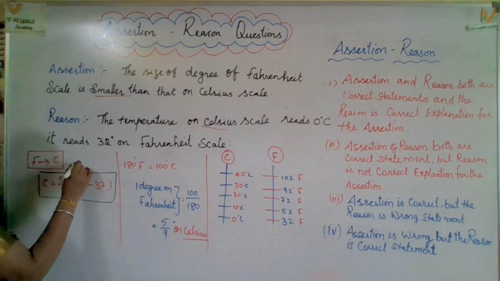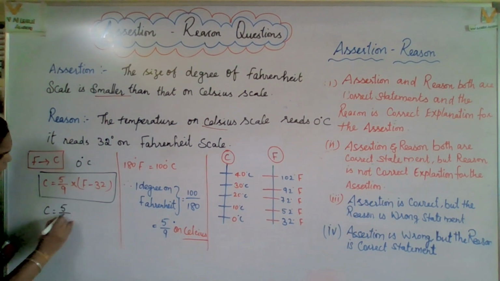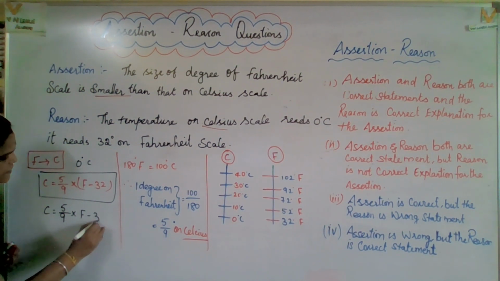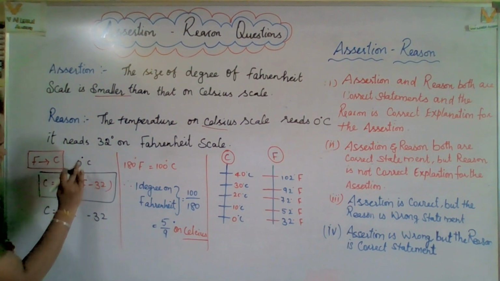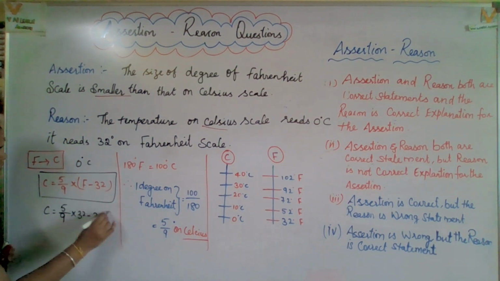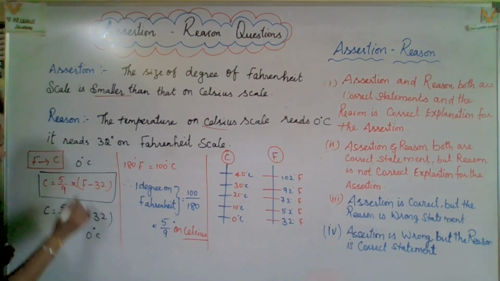Now suppose 0 degree Celsius, just imagine. Celsius equal to 5 by 9 into (F minus 32). F is what? 0 degree Celsius converted into Fahrenheit is 32. So automatically you will get 0, 0 into 5 by 9, naturally you will get 0, so 0 degree Celsius.